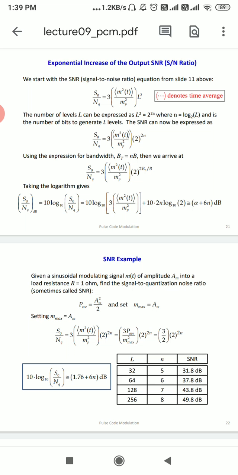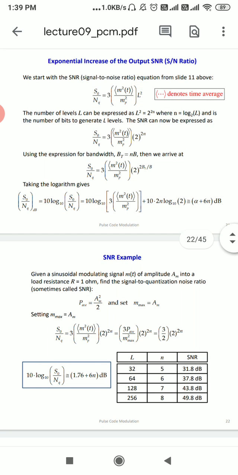When we do the regeneration, we reconstruct the PCM signal by means of a chain of regenerative repeaters. It reshapes the distorted signal into clean pulses. We can do regeneration by equalization, by clock recovery, and by decision making.